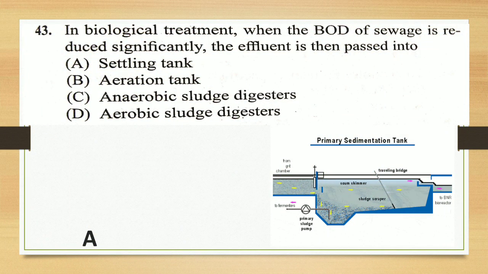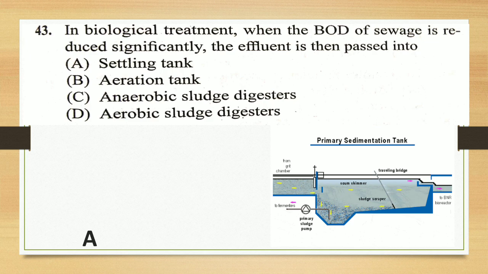Next question. In biological treatment, when the BOD of sewage is reduced significantly, the effluent is then passed into: A. settling tank, B. aeration tank, C. anaerobic sludge digester, D. aerobic sludge digester.